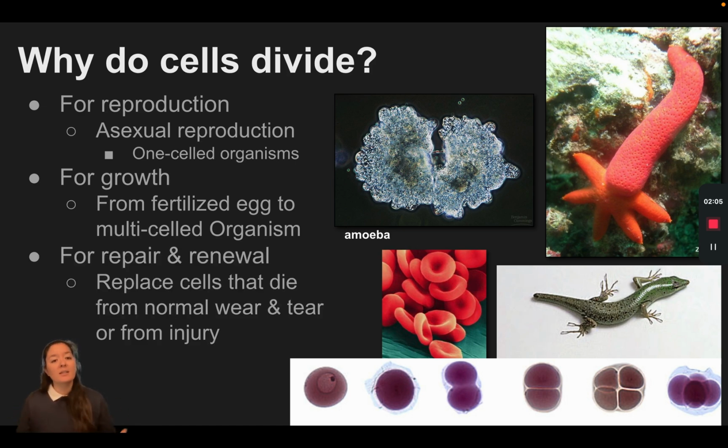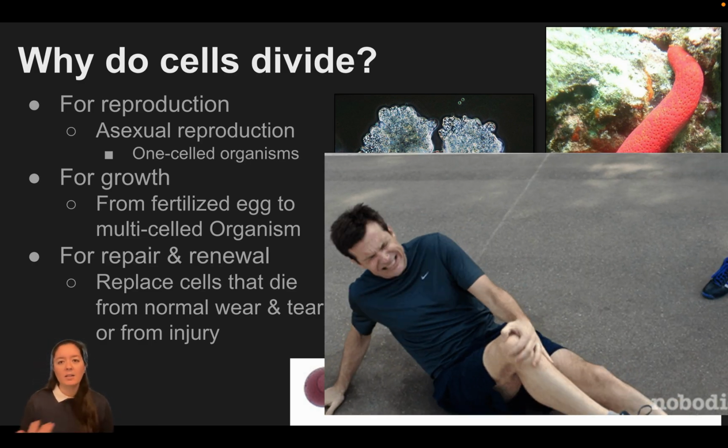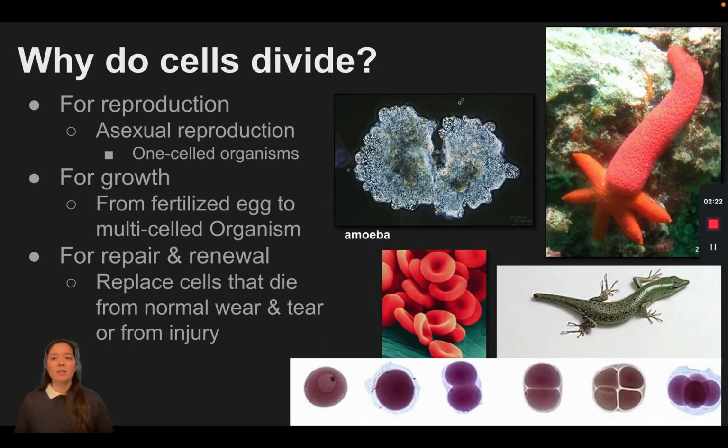We need to replace the cells that die. Just like I said earlier, cells go through a life cycle just like we do. They do die, so we need to replace the ones that die, but also normal wear and tear. When things get damaged, for instance, you fall down and you skin your knee, well, we need to repair those cells or even replace those cells that were damaged in that fall.